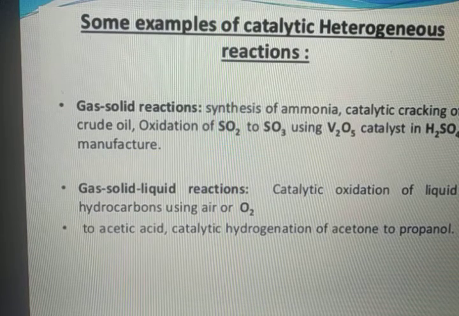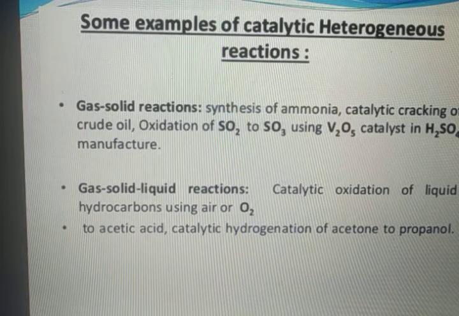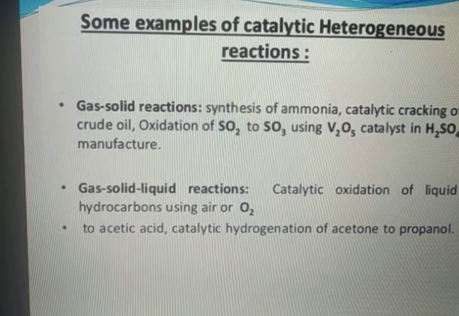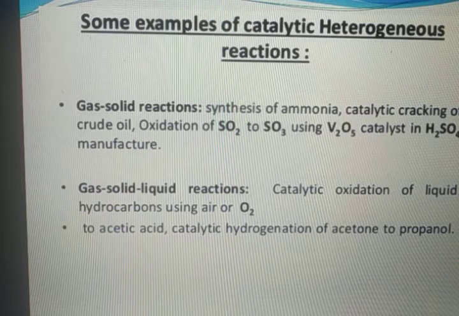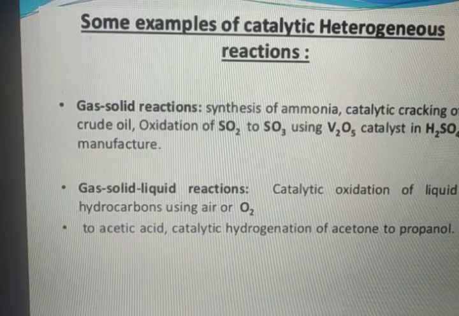Another type of reaction is gas-solid-liquid reactions. Here, catalytic oxidation of liquid hydrocarbons using air or oxygen to acetic acid, and catalytic hydrogenation of acetone to propanol can be examples.